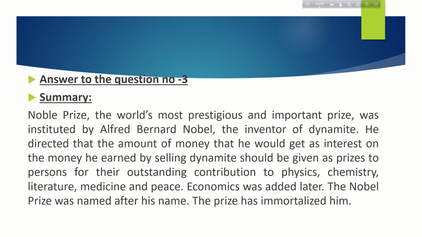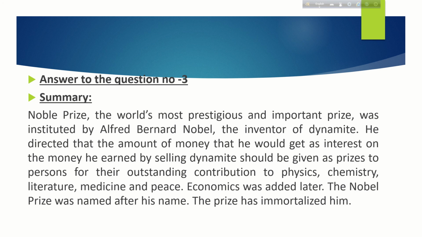Then he directed that the interest on the money he earned by selling dynamite should be given as prizes to persons for their outstanding contribution to physics, chemistry, literature, medicine, and peace.